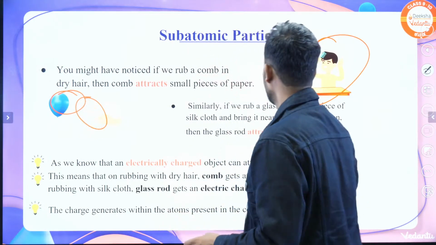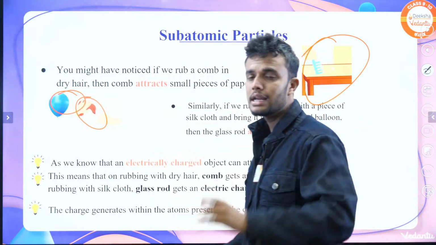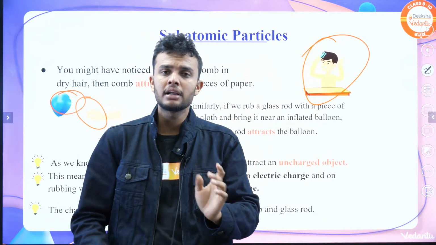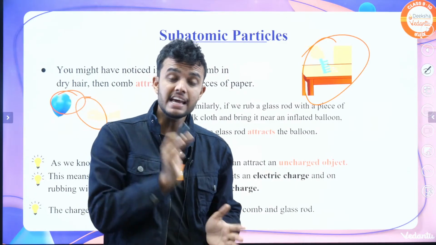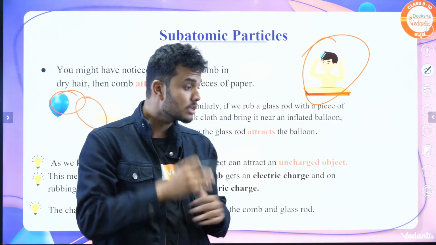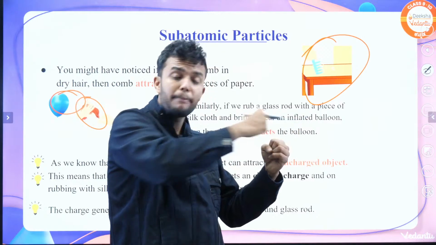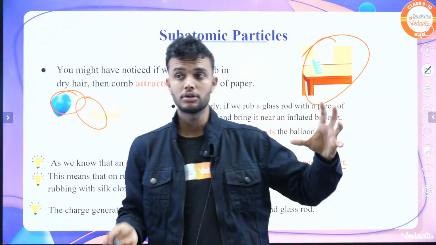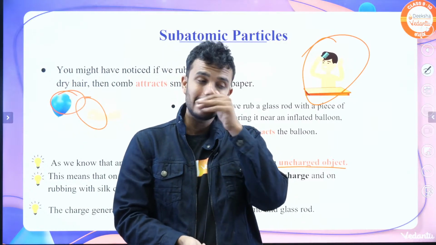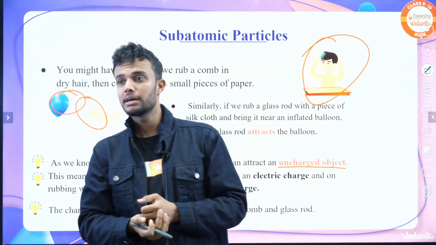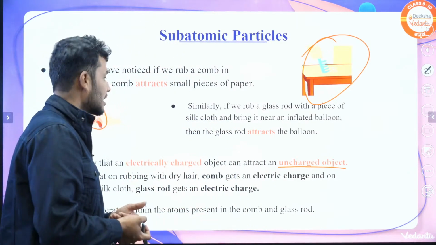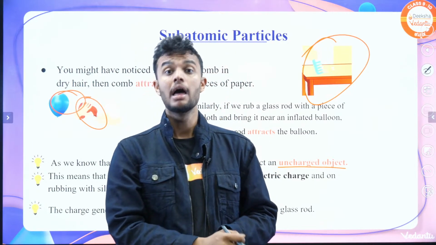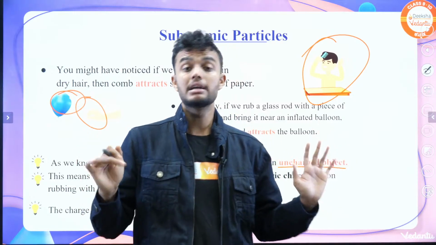Okay students, when we do these two experiments we can conclude one point. We already know in every matter the atom is present, but inside the atom some other particle is present. Why? Because the atom attracts another particle. From this we can conclude that the uncharged object is attracted by the atom. That means the atom is attracting the uncharged particle. So we can say there is some charged particle present inside the atom, some other charged particle. That's why the atom is not indivisible.